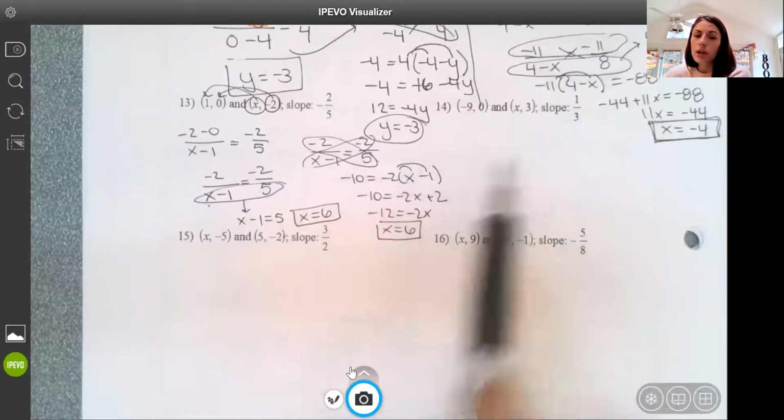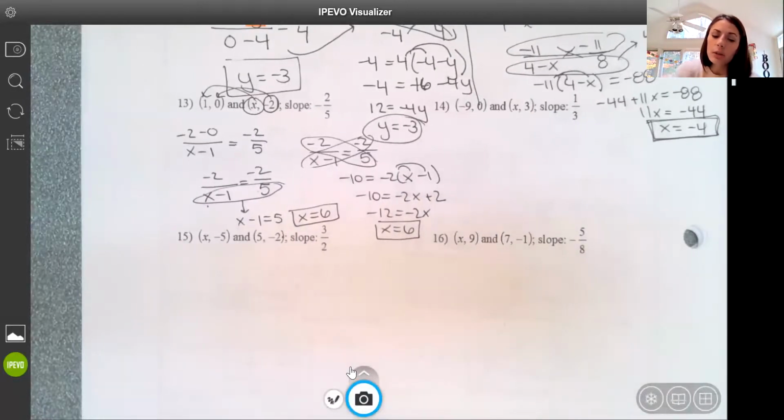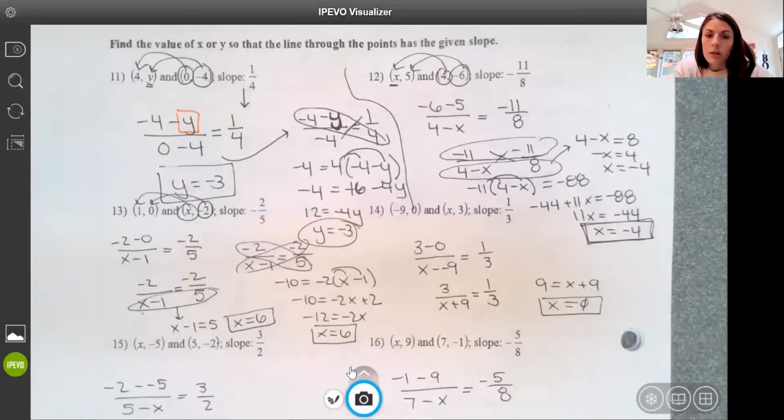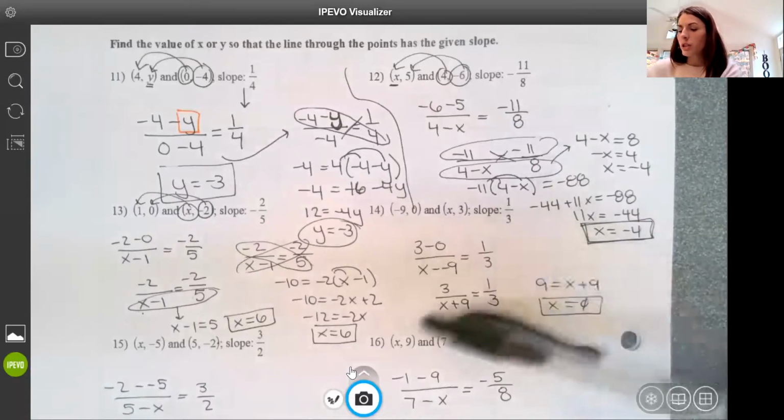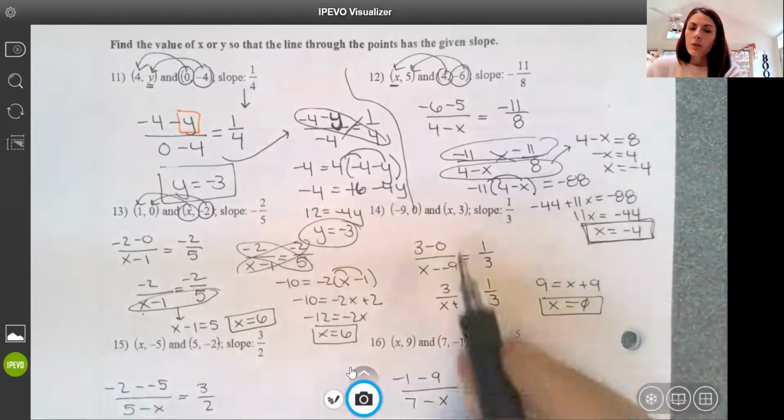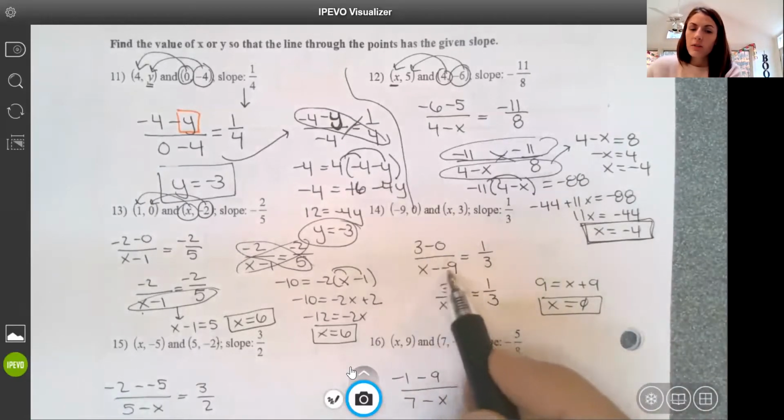So now I'm going to let you try 14, 15, and 16 on your own, and we'll be done with notes for today. Okay, let's see how we did. So this number 14 got a little bit funky. Substituting into the slope formula, notice we have this double negative here, so it should become x plus 9.